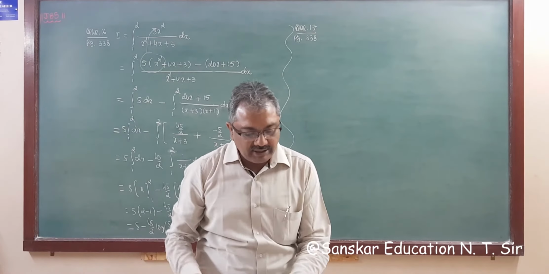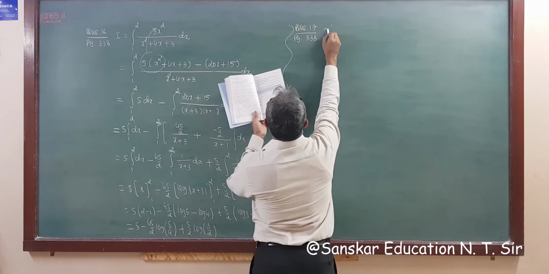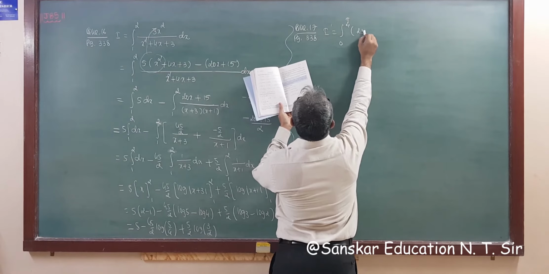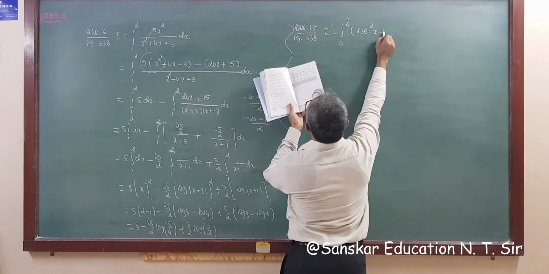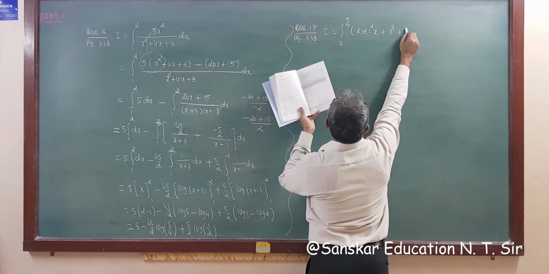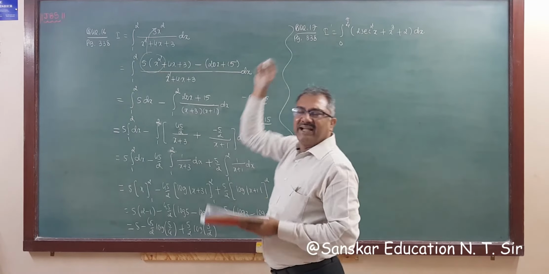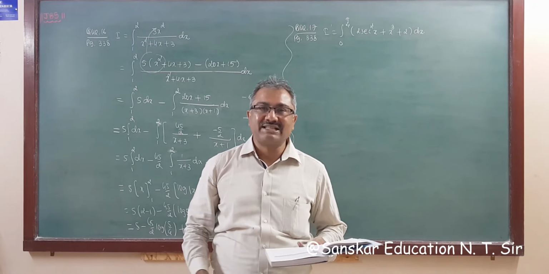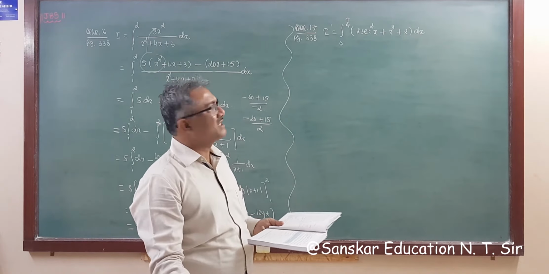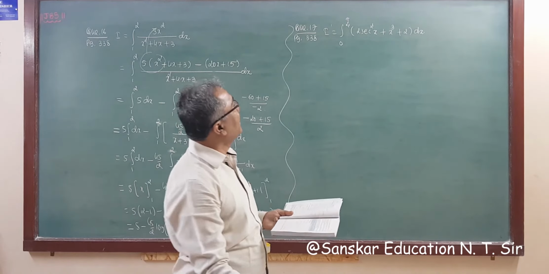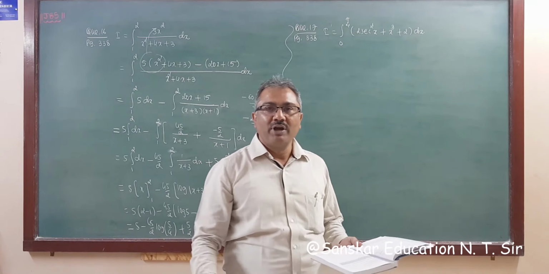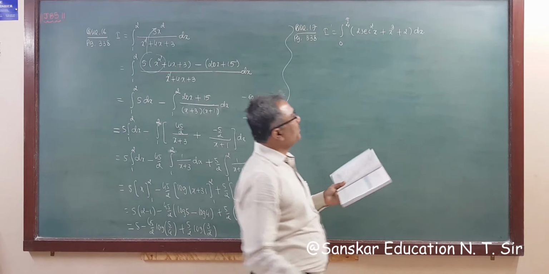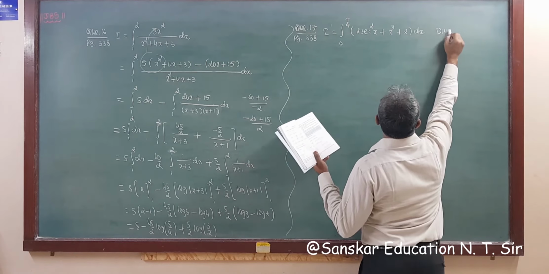Question number 17: integration I is equal to integration 0 to pi by 4 of 2 sec square x plus x cube plus 2 dx. I think there is no need for me to solve this example, because you know the integration of sec square x is tan x. Then the integration of x cube is x raised to 4 by 4, and plus 2 into 1, that is 2x. Then apply the limit. So do it yourself, you will get your answer.